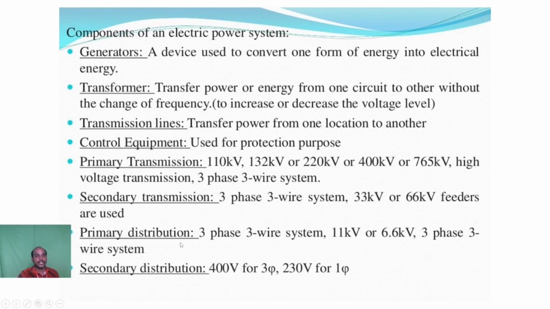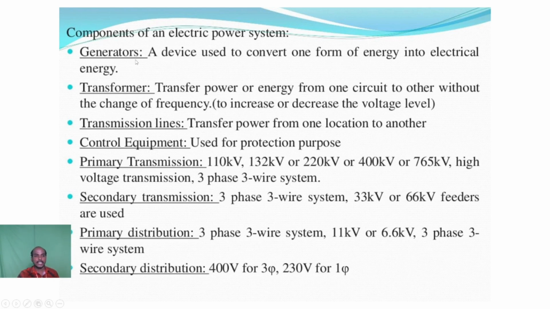So now we are going to see the components of the electric power system. The single line diagram consists of the following components: the generator, transformer, transmission line, control equipment, primary transmission and secondary transmission, and primary distribution and secondary distribution. So the generator, we know that it generates the electrical power.